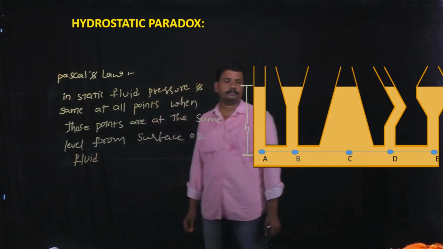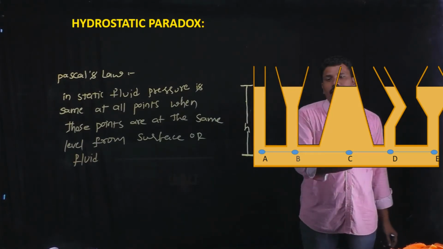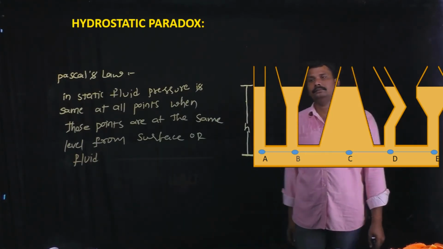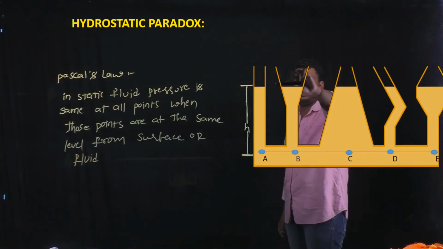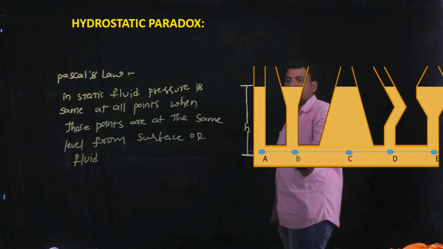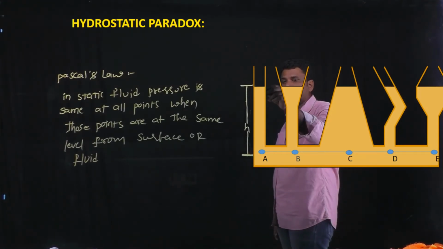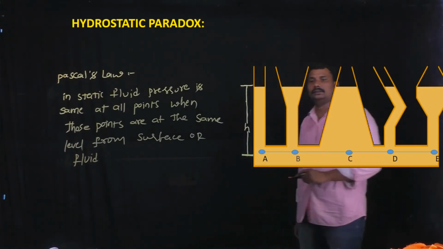Here all the vessels are filled with a static fluid, and the surface of the fluid is at the same height in all vessels. The height of the fluid is h, and this h is the same for all 5 vessels.